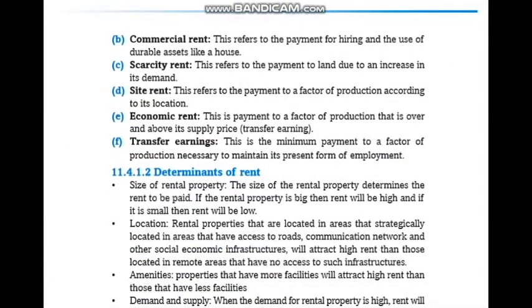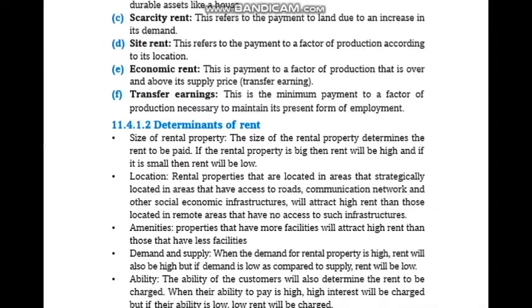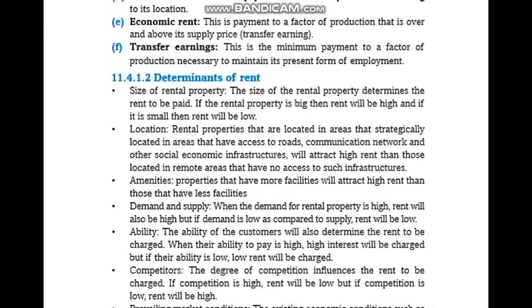Commercial rent refers to the payment for hiring and the use of durable assets like a house. Scarcity rent refers to the payment to land due to an increase in its demand. Site rent refers to the payment to factors of production according to its location. Economic rent is a payment for a factor of production that is over and above its supply price.